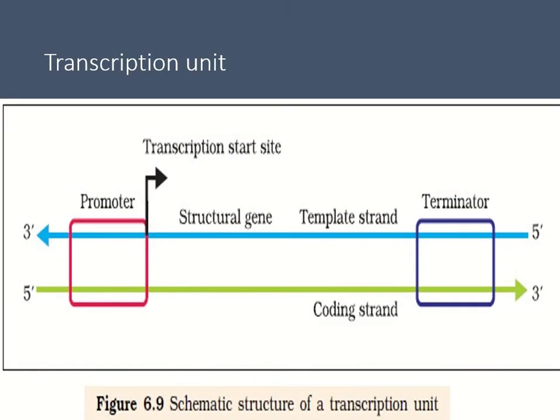Now this is a transcription unit. In this diagram you are seeing the promoter region, the structural gene, and the terminator. The transcription unit of DNA contains three regions. First, the promoter, the binding site for RNA polymerase for initiation of transcription. Second is the structural gene, which codes for an enzyme or protein for structural functions. Third is the terminator, the region where transcription ends.